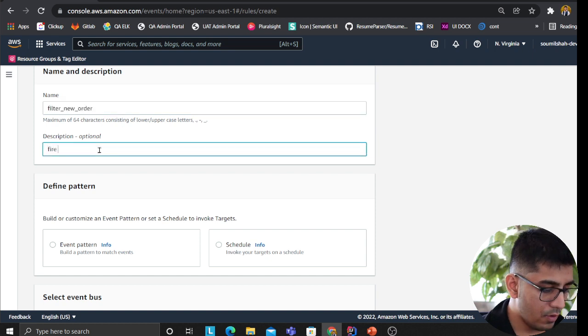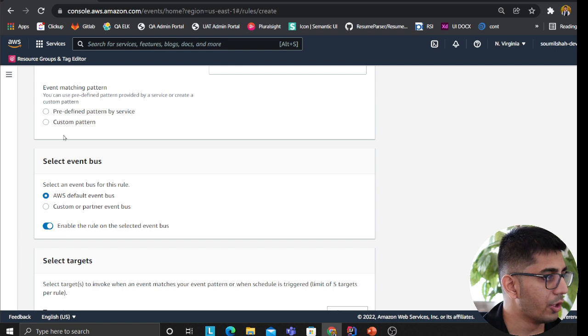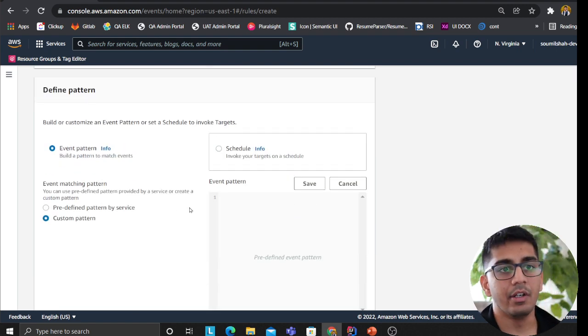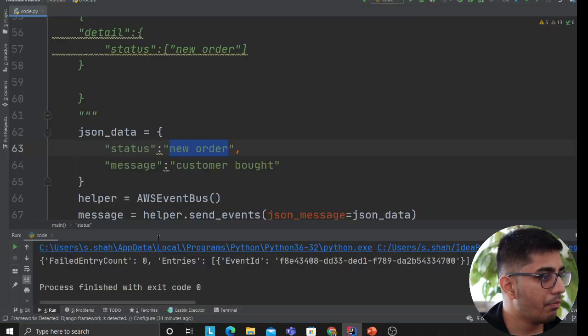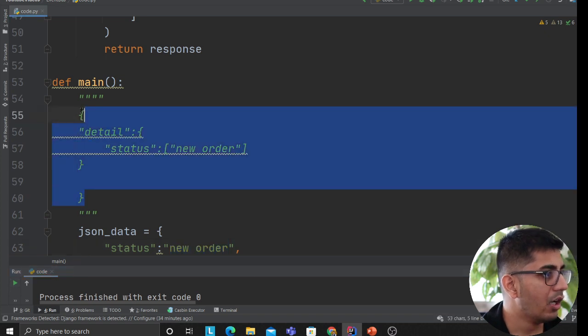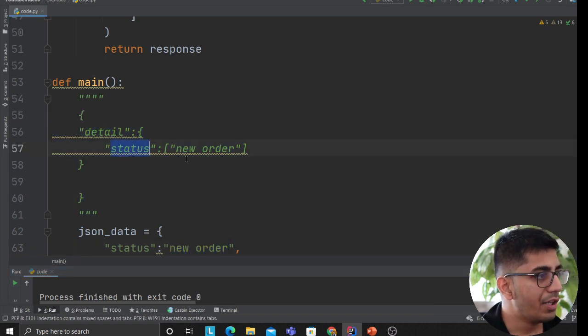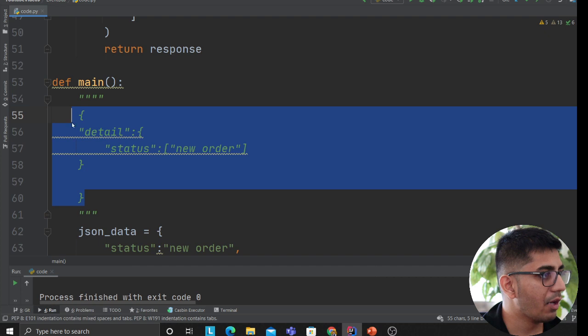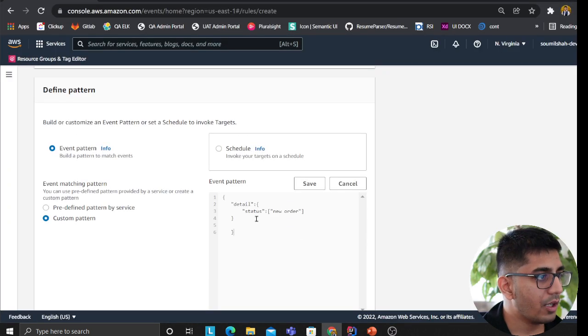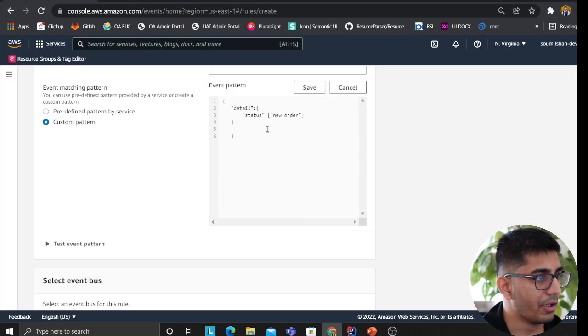So I essentially said, hey, please fire this if there's a new order. We'll click on custom pattern here, and my pattern would be this. If the status contains new order, I would like to fire my application Lambda. So I'm gonna insert that rule here, and then click on save.